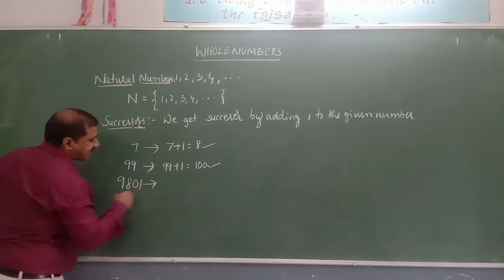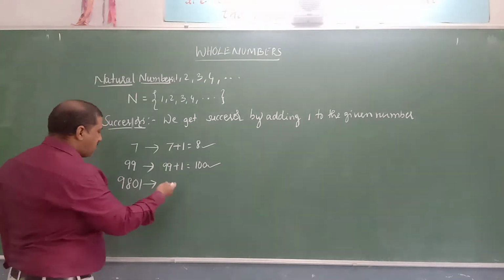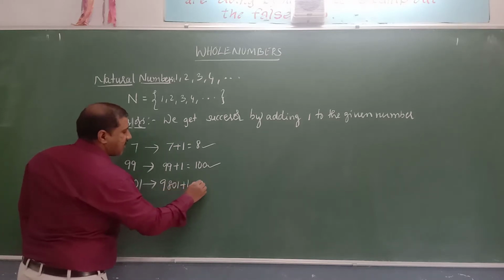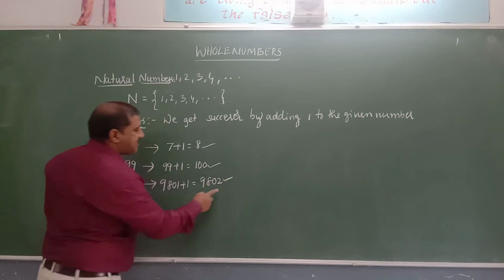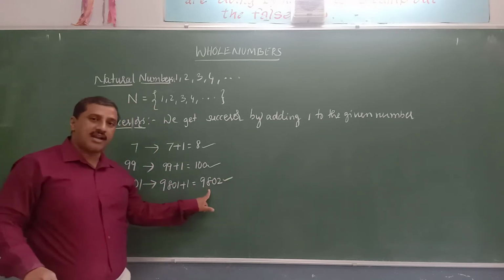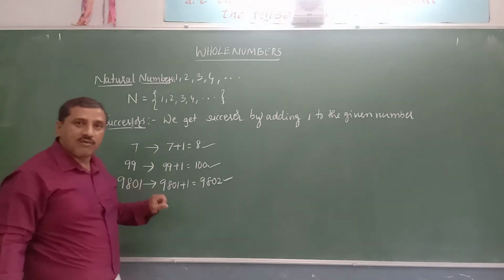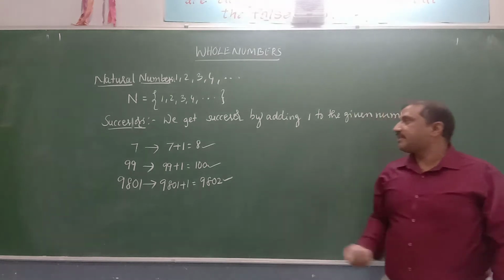What is its successor? The successor of 9801 is found by adding 1 to it: 9801 plus 1 equals 9802. So 9802 is the successor of 9801. We get successors by adding 1 to the given number.